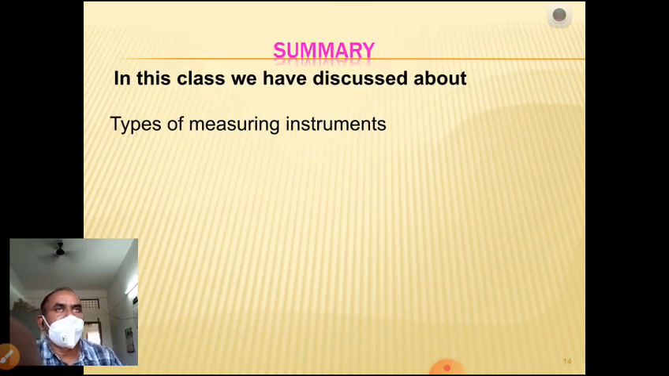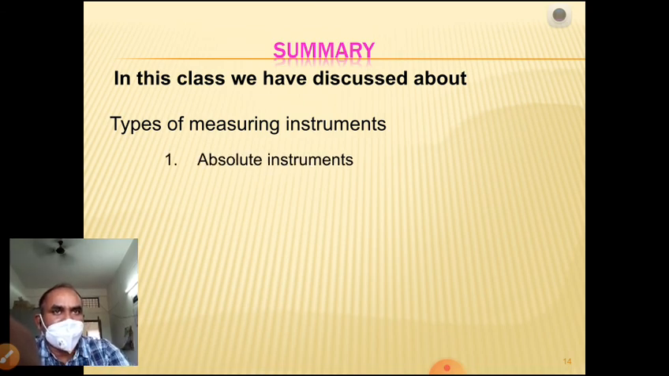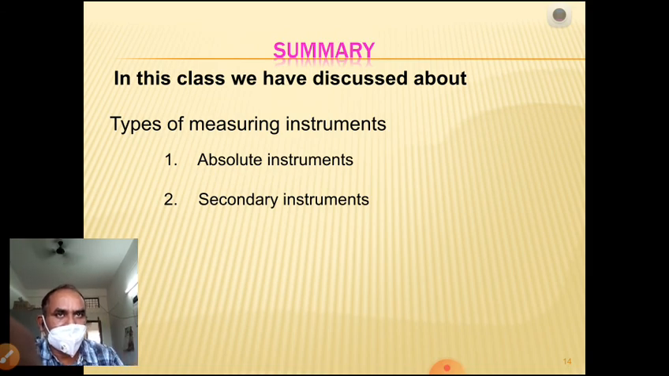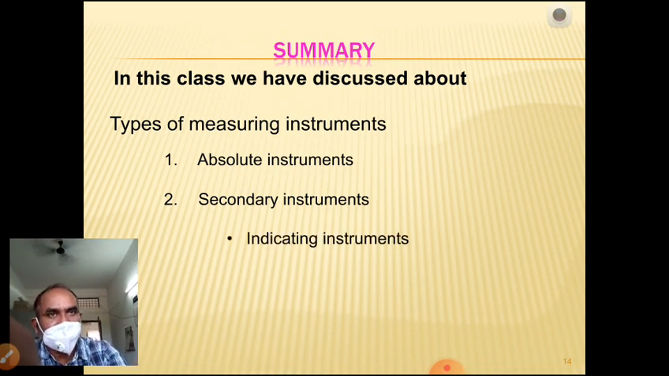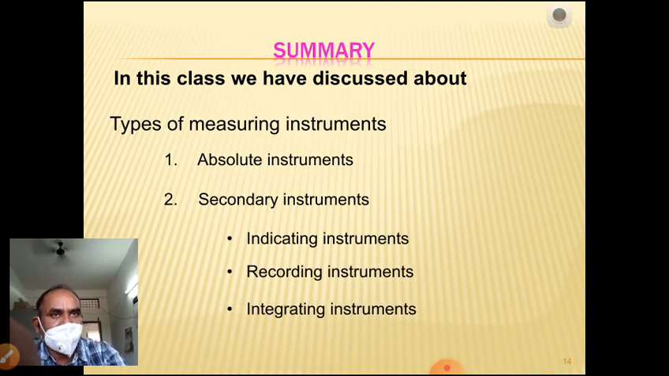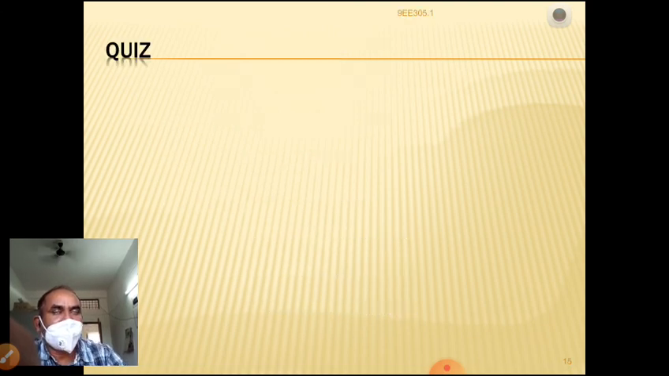These are the things we have covered in this class. In this class we have discussed the types of measuring instruments: what we mean by absolute instruments, what we mean by secondary instruments, and further what the indicating instrument, the recording instrument and the integrating instruments are. We have seen the differentiation between these.